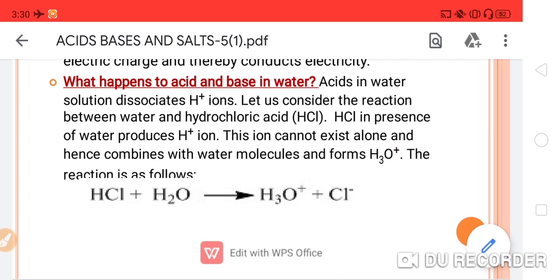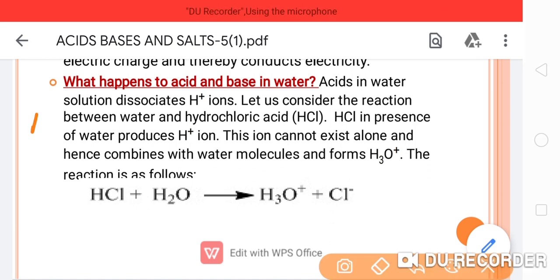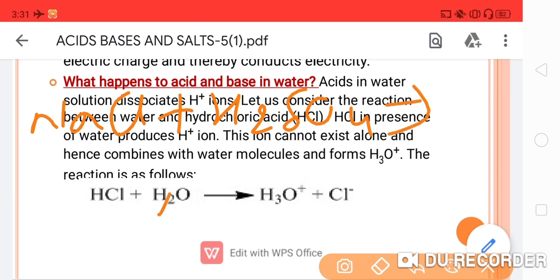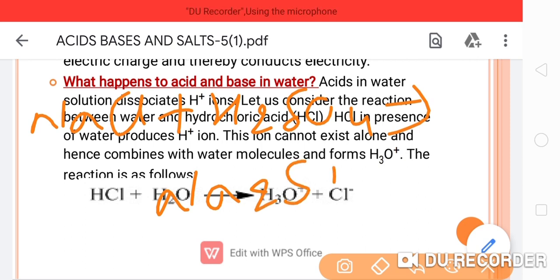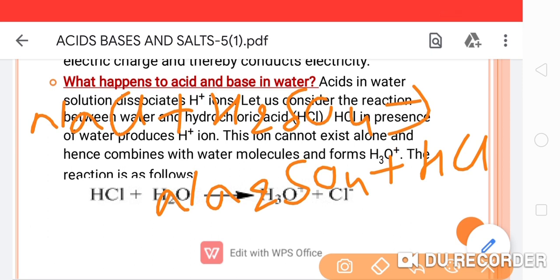Suppose you have sodium chloride and you have dissolved it inside the sulfuric acid. It will convert into Na2SO4 plus HCl. Okay, so students, this HCl will exist in the form of a gas.